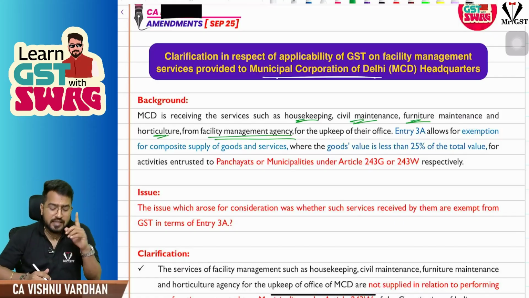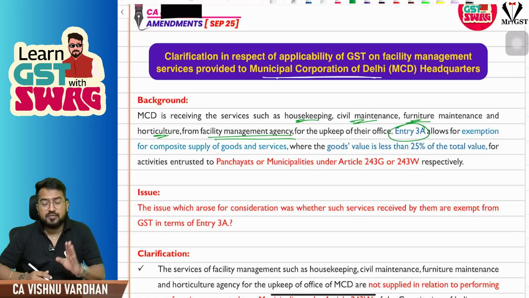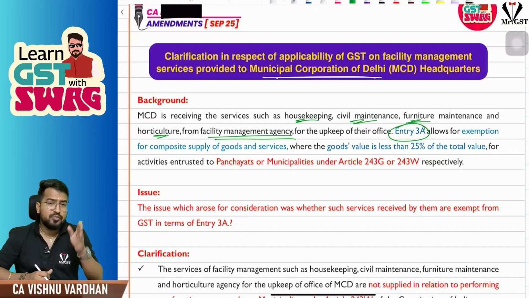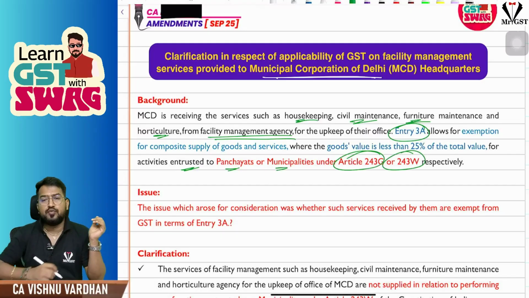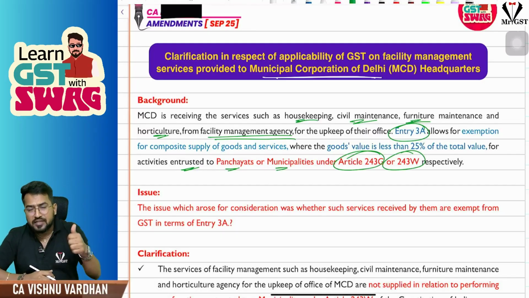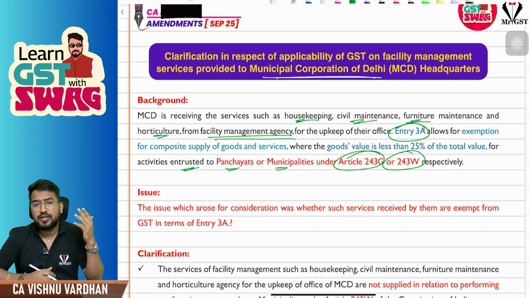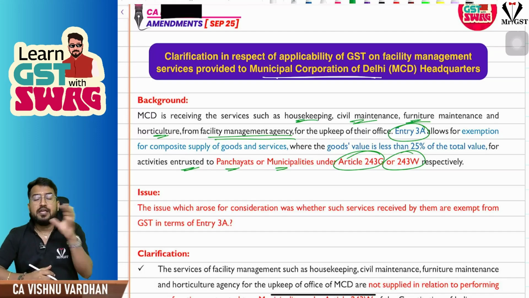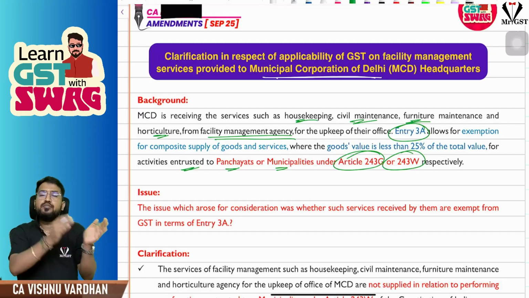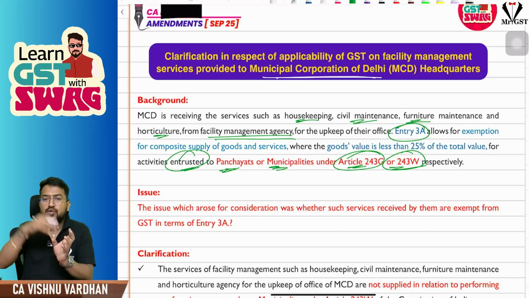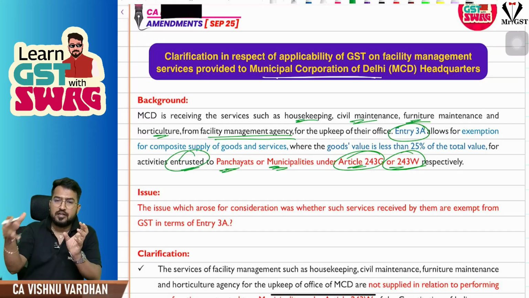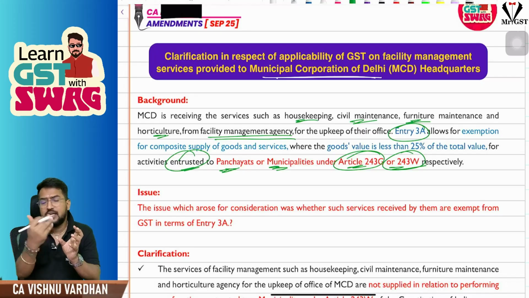Now the point is, sir, there is something called entry 3A in exemptions, which says any person providing services which are entrusted to panchayat or municipalities under Article 243G or 243W, provided to central government, state government, union territory, local authority, or government department, it is exempt under GST. Any person providing services entrusted to panchayat, municipality under 243W, 243G to government or governmental authority, government department, local authority, all that exempt under GST.